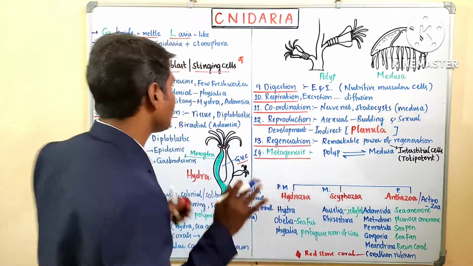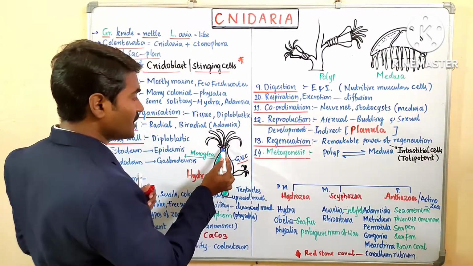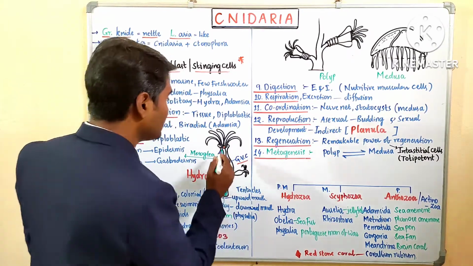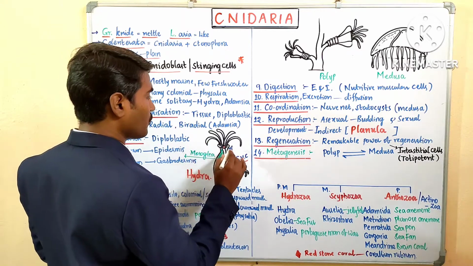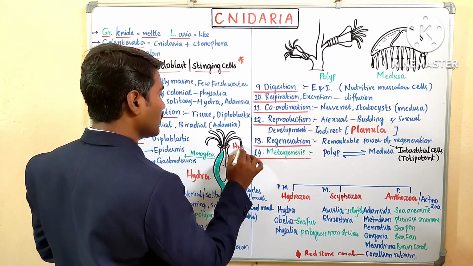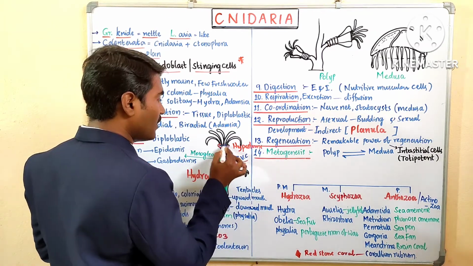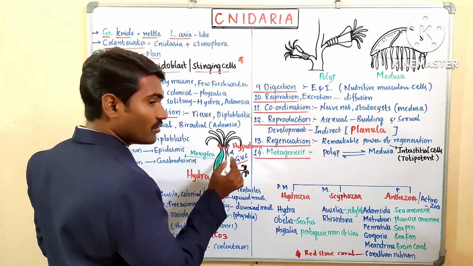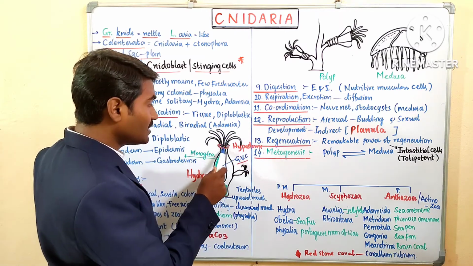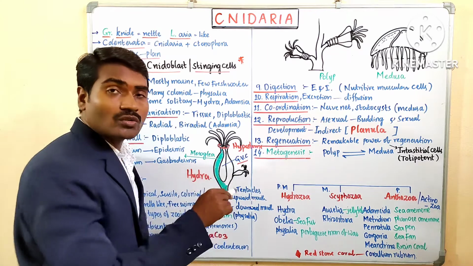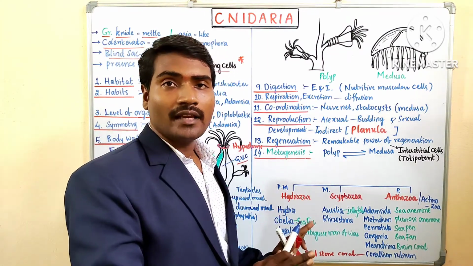Very important. Blind sac plan, we have already discussed, means having a single opening. This single opening of the gastrovascular cavity is called the hypostome. The hypostome is the area where all the tentacles surround it. The whole area is covered with tentacles and has a single opening which is called the mouth. That region is called the hypostome, and it is also present in cnidarians.